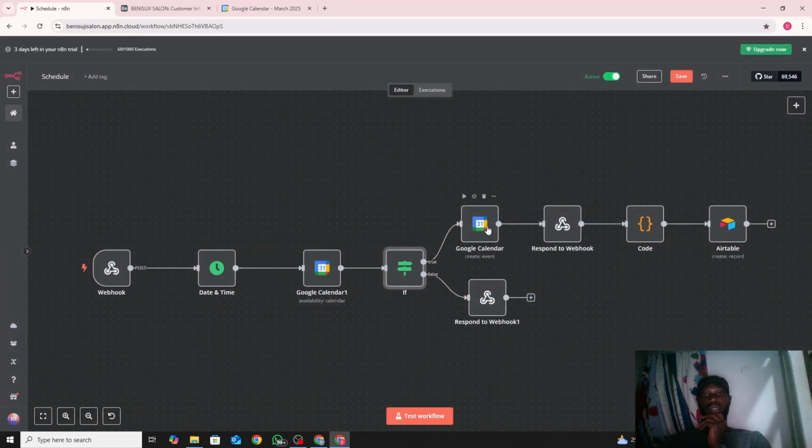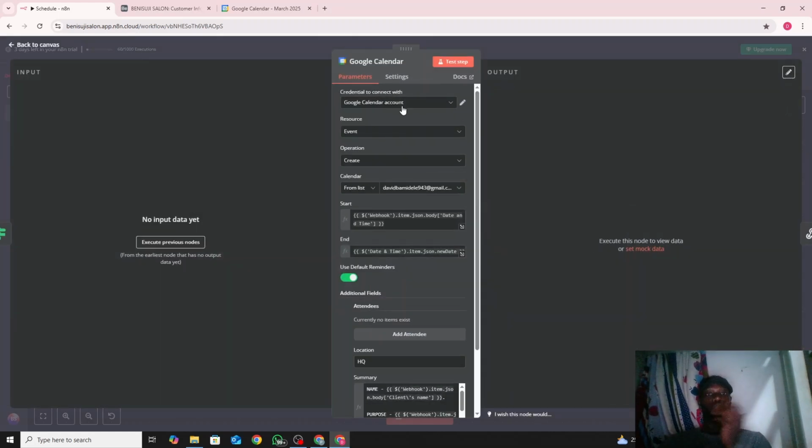The next thing after it's true, we know that time and date schedule. Now we want to create an event on the calendar. The same way you log in, since you created it before, all you need to do is click on it just like this. It already pops up since you've connected it to your calendar already.